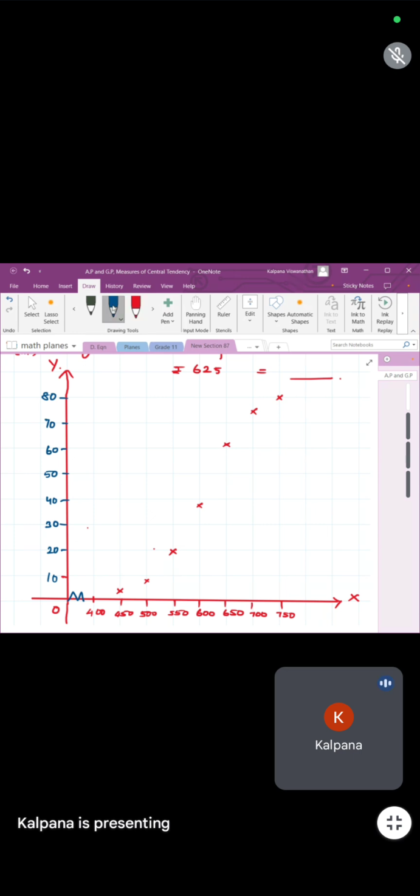Then you have to join it. So when you're joining, again your graph should not be hanging. Start from your first lower limit. So 400 was our first lower limit. So draw the curve as far as possible. Try to make it straight.